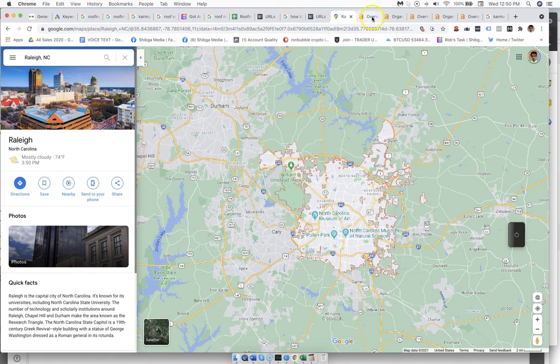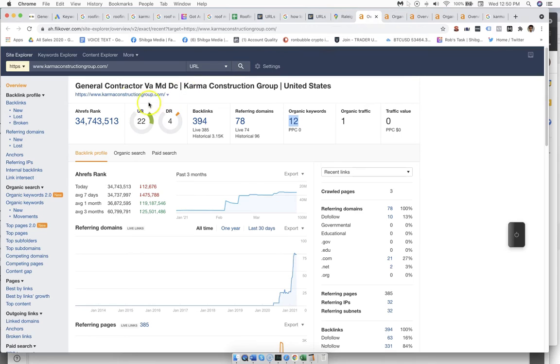The last thing I want to point out is a few things from Ahrefs. This is one of the tools that we use. It is probably the best tool out there to see overall authority for our brand, and it has various types of functionality. One of the things I just want to point out is the domain rating. You could think of this as a total accumulation score from the traffic we get, keywords we're targeting, pages on the site, power links that we have, everything together, what kind of score we have, right? A lot of the things nowadays, what it comes down to is the links from other platforms.